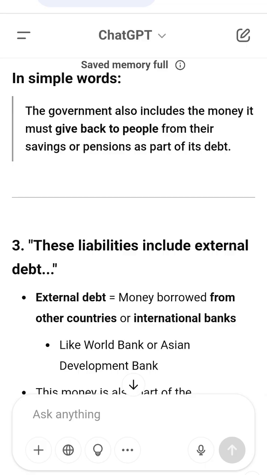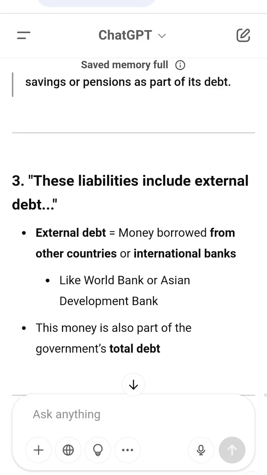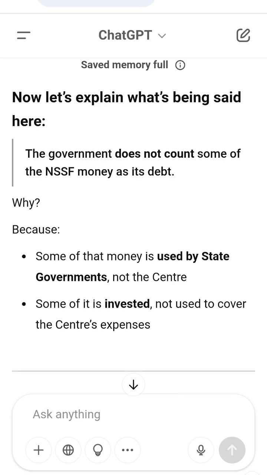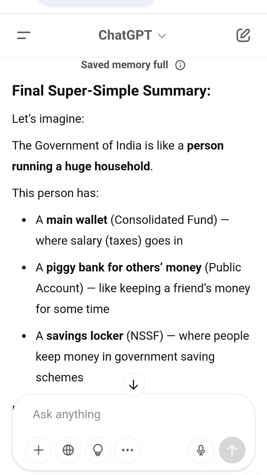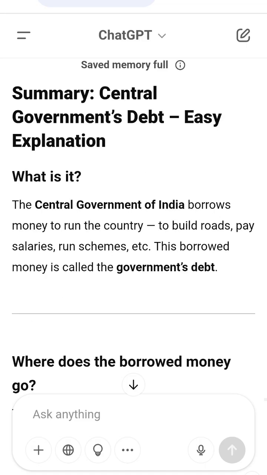Does the government borrow from other countries? Yes, this is called external debt. But India borrows very little from foreign sources. Most of the borrowing is from within India. What about the NSSF, the National Small Savings Fund? People save money in government schemes like PPF, NSC, etc. This money goes into the NSSF, but not all of this is counted as the central government's debt, because some of it is borrowed by state governments, and some is invested and doesn't add to the centre's deficit.